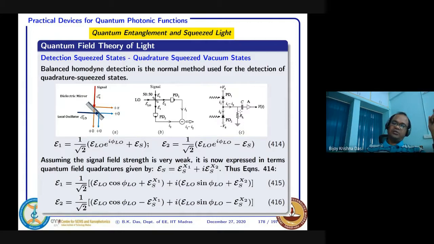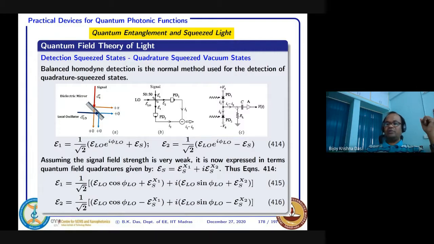This RL you have to keep as small as possible so that this point becomes almost zero potential. If RL is very small, very little voltage drop will be here, so it will be like a zero potential. In that case, whatever I1 minus I2 will be flowing in this direction.